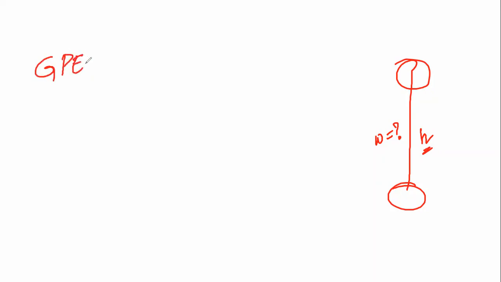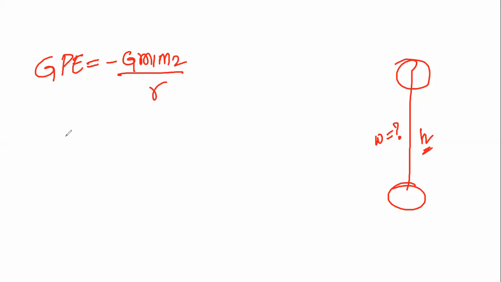Gravitational potential energy is taken as minus G M1 M2 divided by R. It is the work done in lifting to a height h. Whenever you want to lift, that work done is needed.